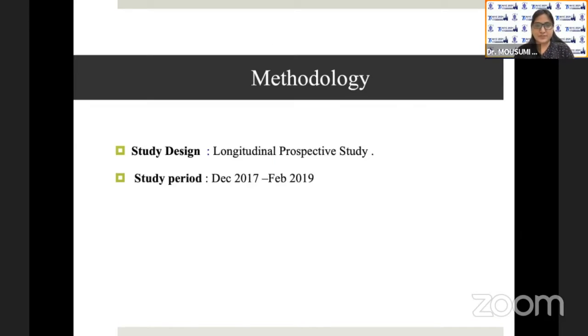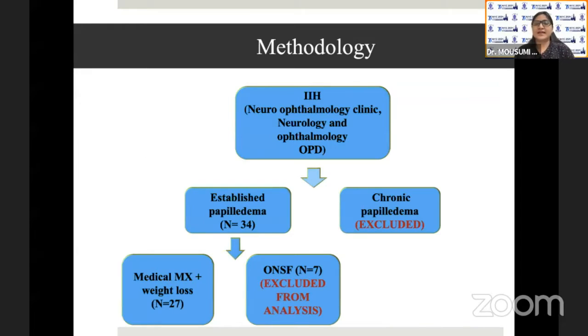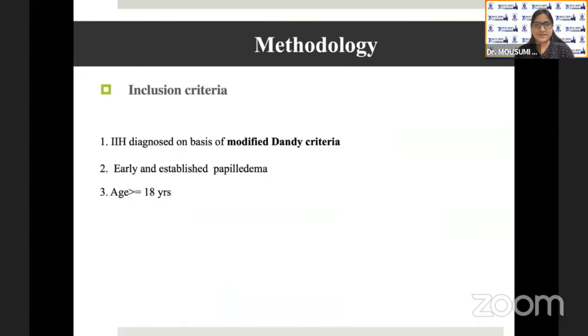Ethics committee approval was obtained. It was a longitudinal prospective study performed between December 2017 and February 2019. IIH patients were recruited from the neuro-ophthalmology clinic and the neurology and ophthalmology OPD. Chronic papilledema cases were excluded. 27 patients who had undergone medical management and weight loss were included in the analysis.